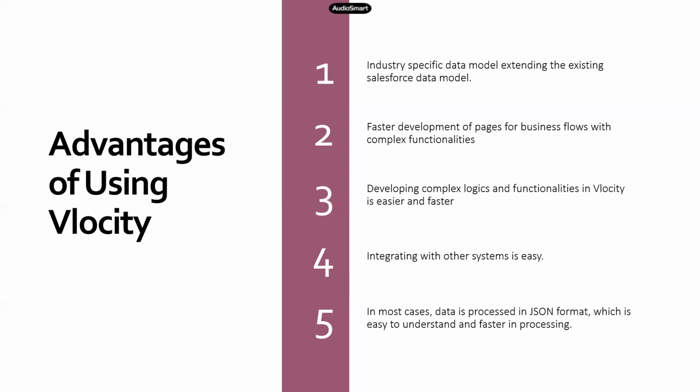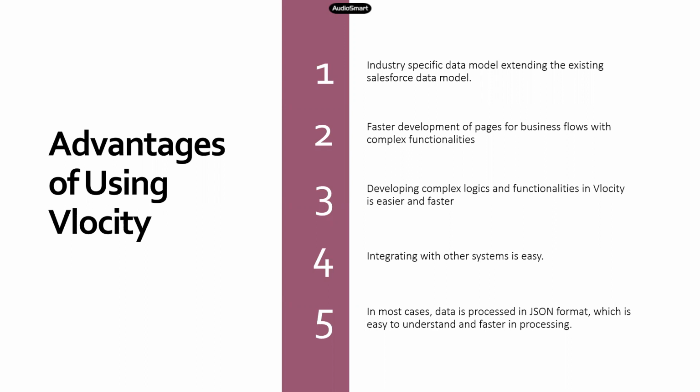The next thing is, in Velocity, we handle all the data in JSON format. JSON is one of the fastest processing and lightweight formats. Because of its light weight, the transfer between systems and between components is going to be pretty fast, and overall the processing will become very fast, and it is very easy to understand. Even someone who doesn't know anything about JSON, or for that matter anything about coding, if they look at a JSON structure, they will be able to identify what is going on there. It's that simple.